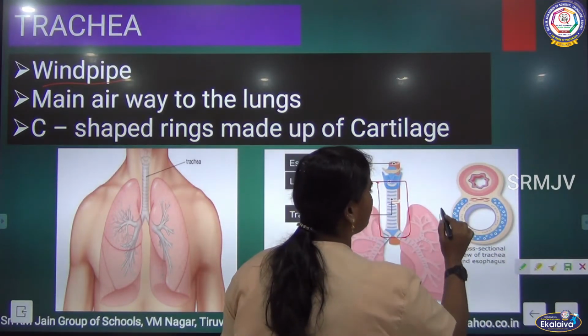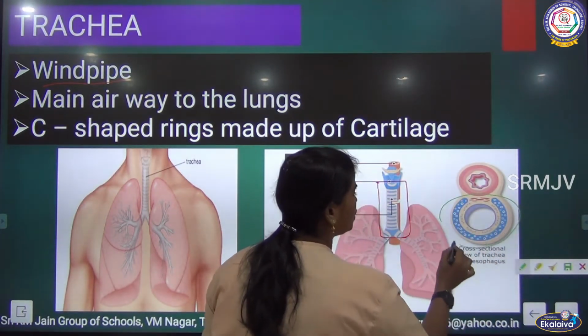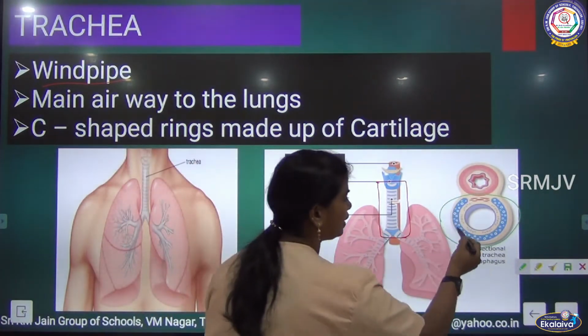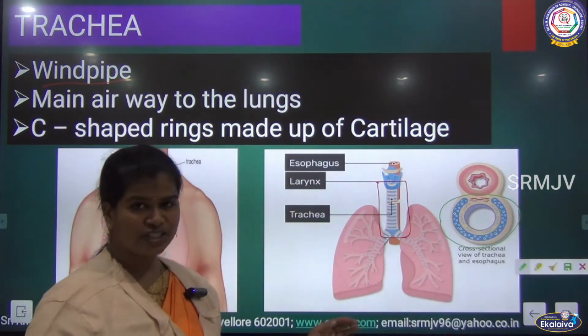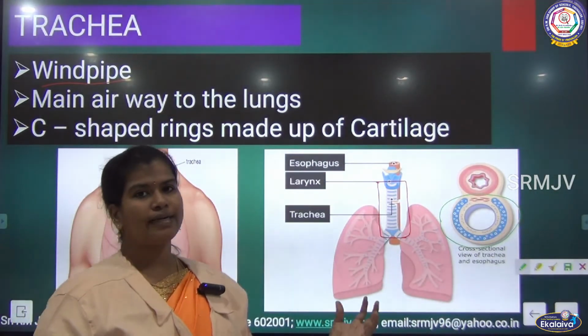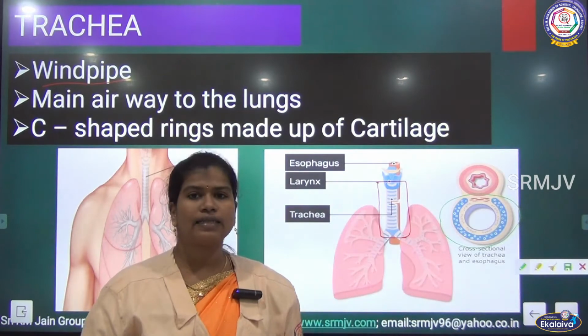So you can see the cross-sectional view of the trachea. You can see this blue color thing, which is C-shaped. So it is a cartilage. So what do you mean by cartilage? Cartilage is a flexible muscle.